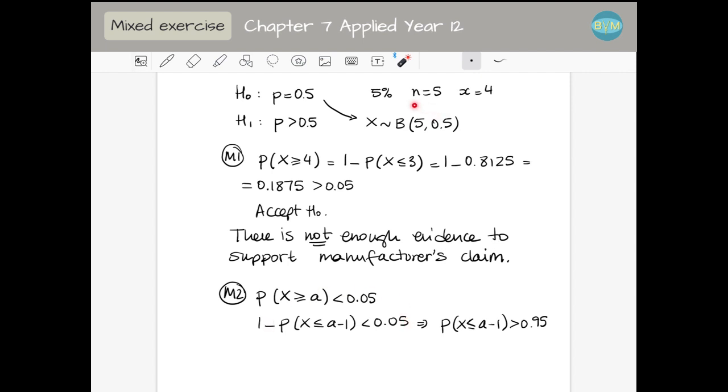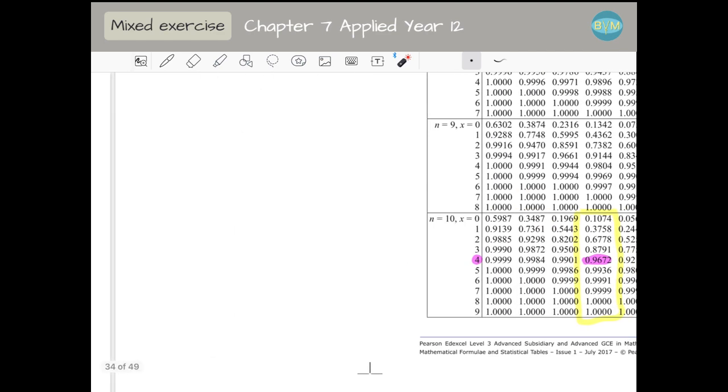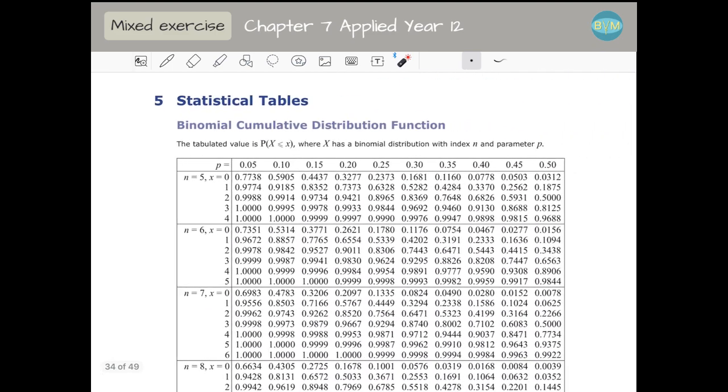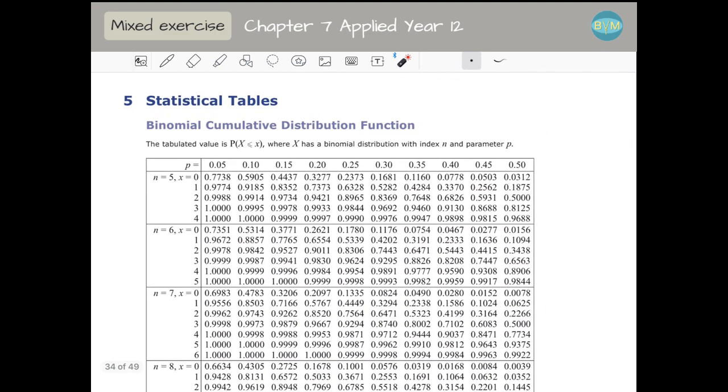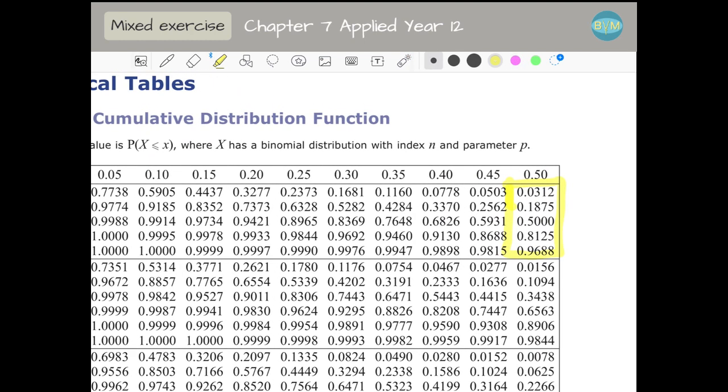So I'm looking for, in this table, the first value greater than 0.95. The 0.5 column is this one. So we are looking at this column. The first one greater than 0.95 is the last one.